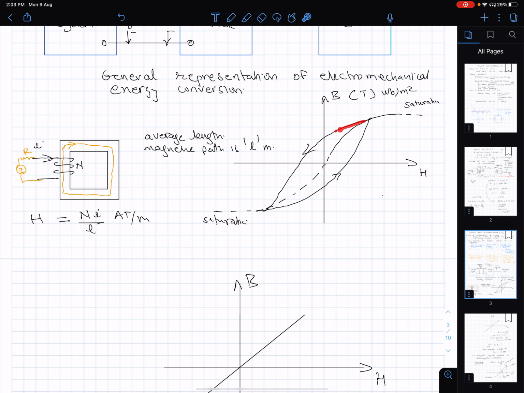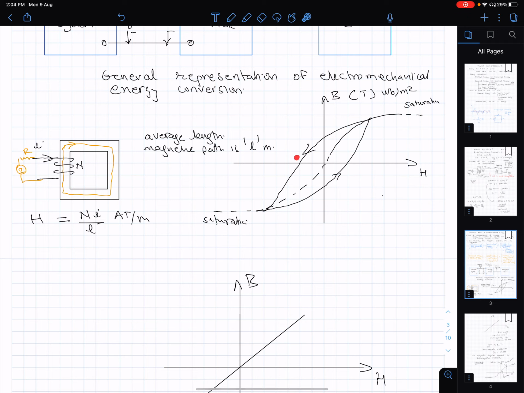As it starts reversing, and when the current becomes zero, a residual magnetism is seen here. And then as I reduce the current further, at this point the B becomes zero, which means the dipoles have totally lost the alignment and have become completely random.